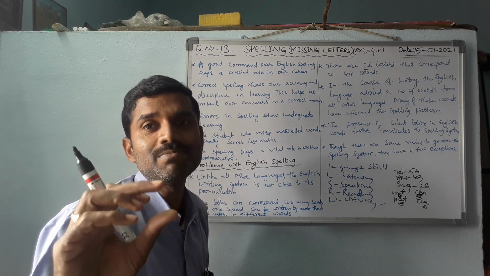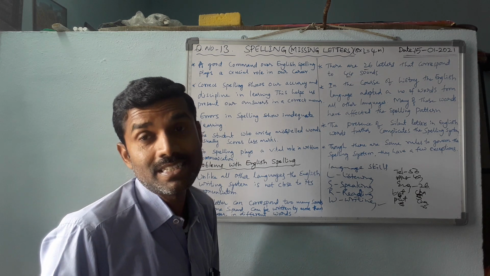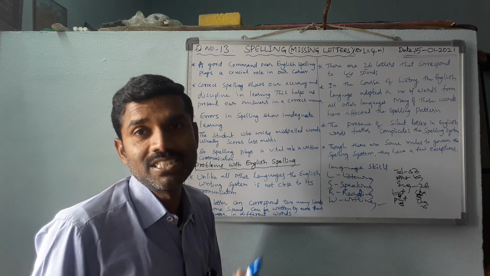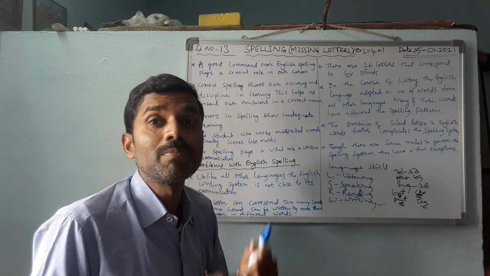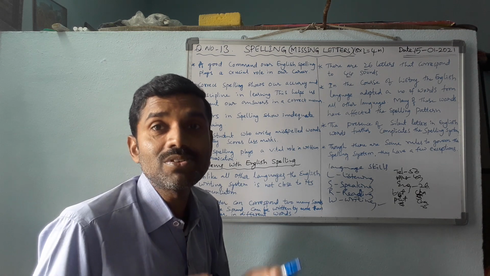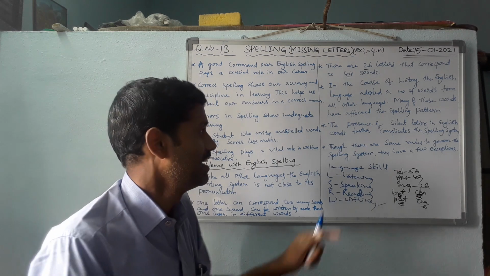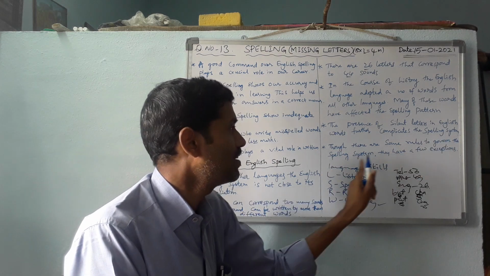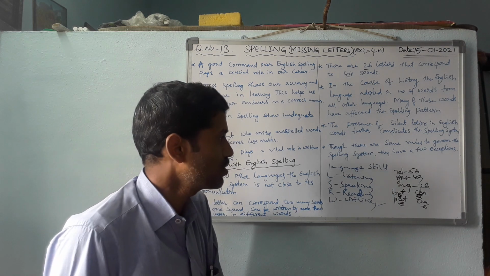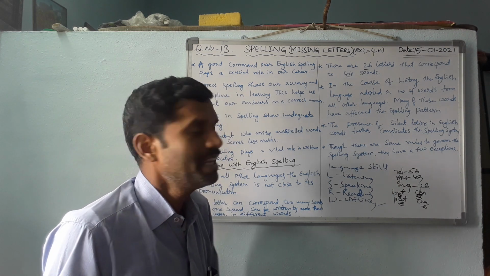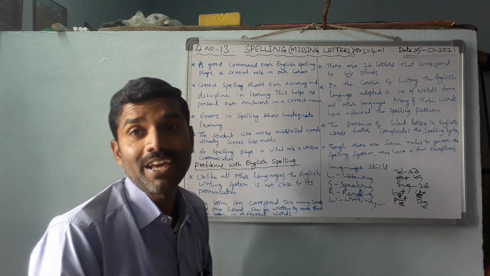For example, psychology begins with P, but we should not pronounce the P. There are some exceptions too. H is silent in honor, hour, etc., but in history we should pronounce it. These types of exceptions and rules also complicate our spelling system, so students get confused and make mistakes. Next, though there are some rules to govern the spelling system, they have a few exceptions. That's why we are facing some problems.